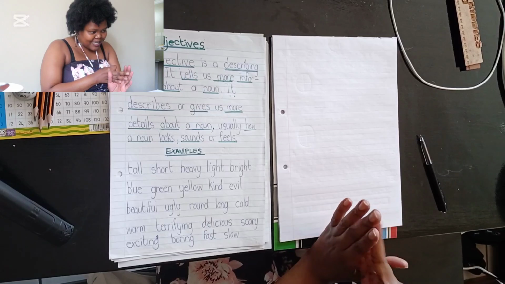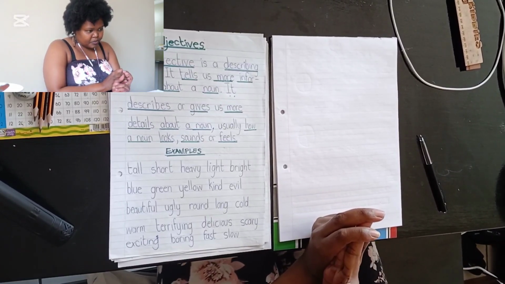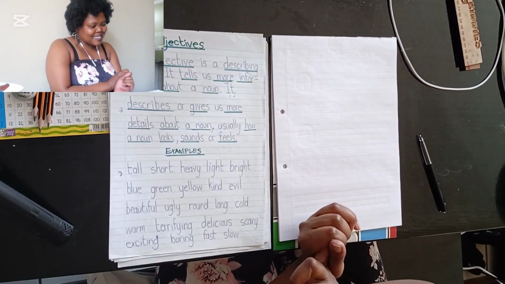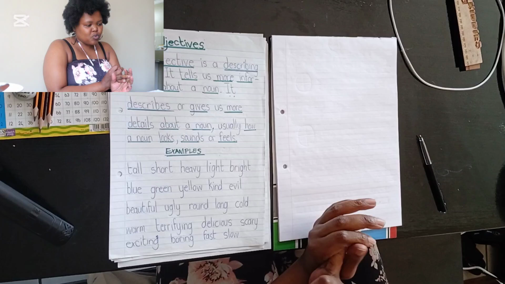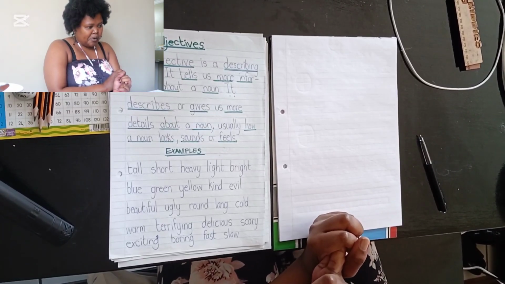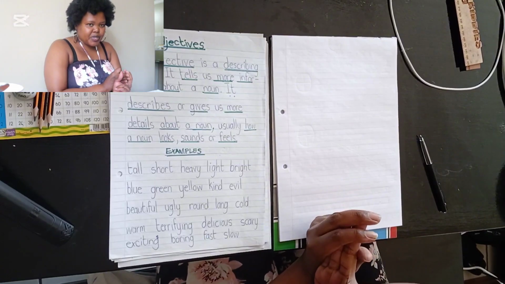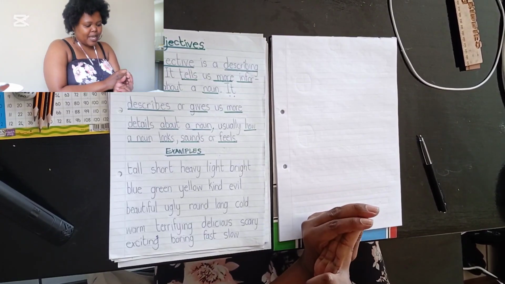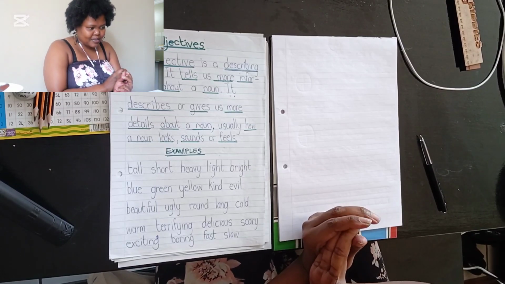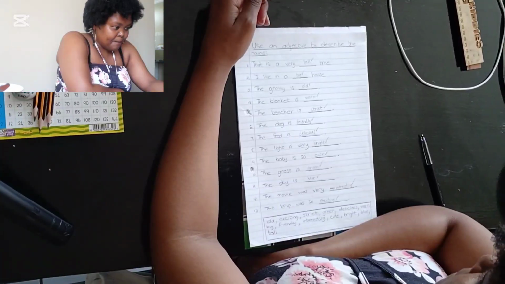Which one is a naming word? It's a noun. Correct. What type of word is a doing word or an action word? It's a verb. Correct. A word that tells us more information about a noun is called a what? Adjective. An adjective, right.